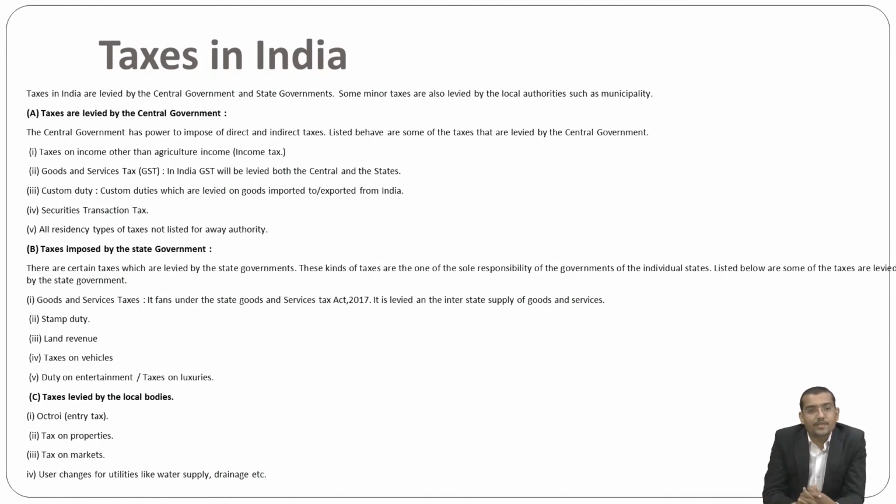Then there is the tax on income other than agricultural income, that is income tax, under the five heads I told you about: salary, house property, capital gain, profits and gains from business and profession, and income from other sources. As well as customs duty, these are all collected by the central government. So this is all about the tax system in India.